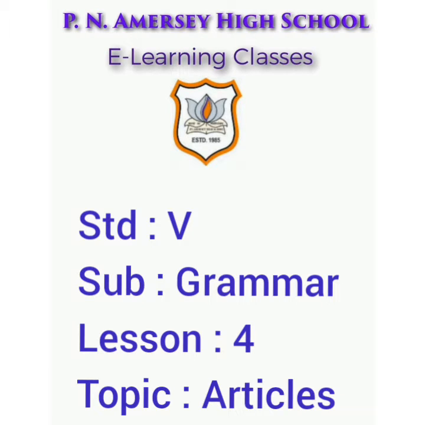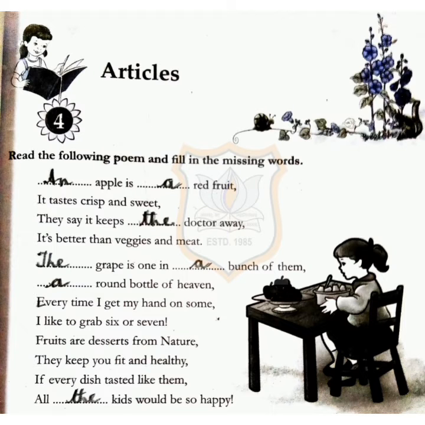Today we shall start grammar lesson number 4, articles. Read the following poem and fill in the missing words. An apple is a red fruit. It tastes crisp and sweet. They say it keeps the doctor away. It's better than veggies and meat.